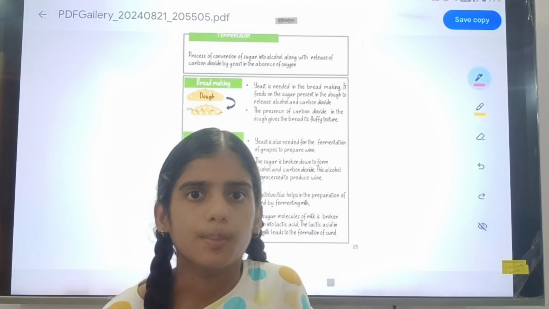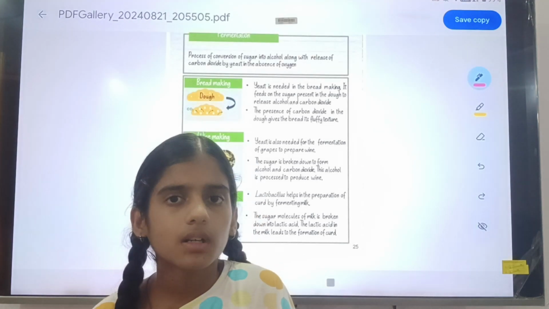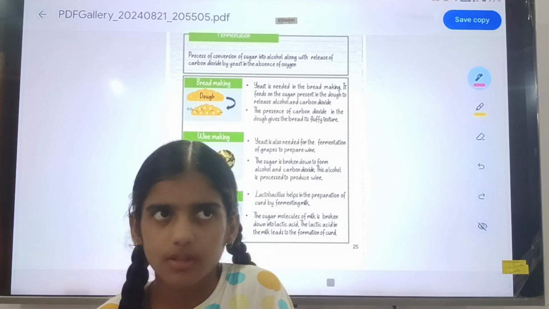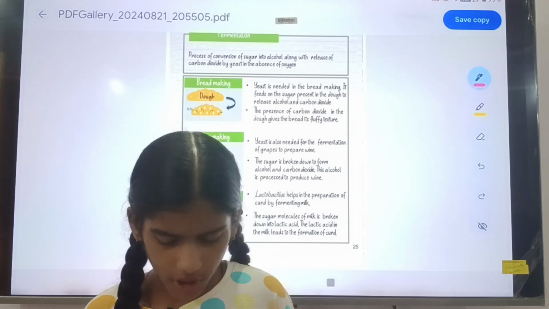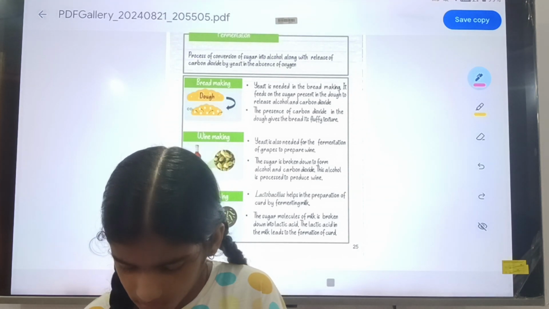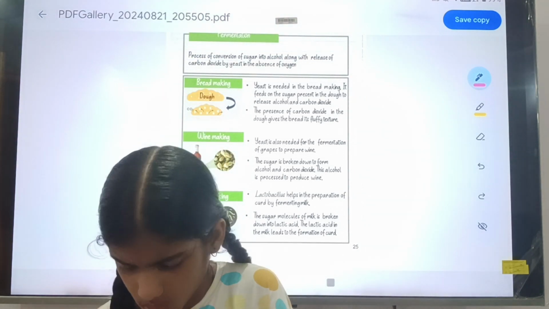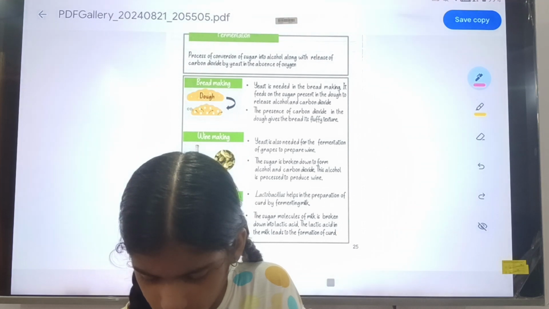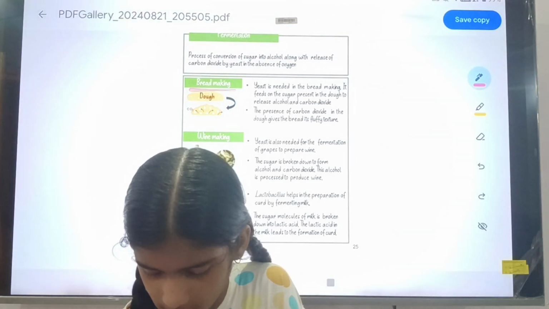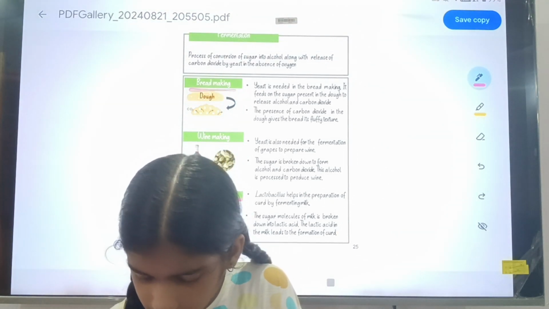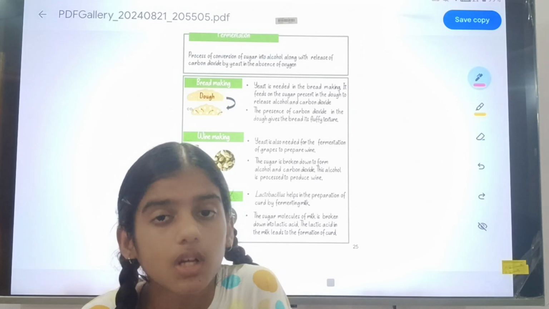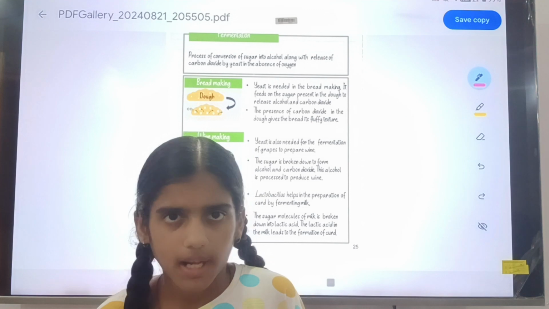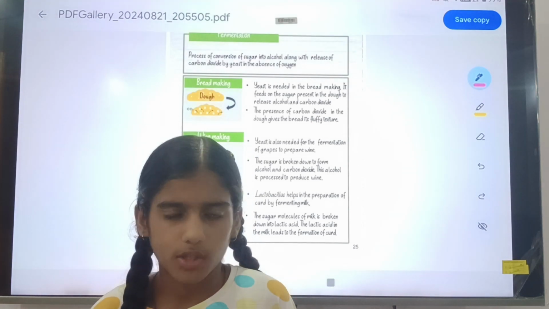By the fermentation process, three materials can be made, two of them in the kitchen. First is bread, your favorite, and second is curd. One by one we will study about that. The bread you will eat, and the curd you will also eat.